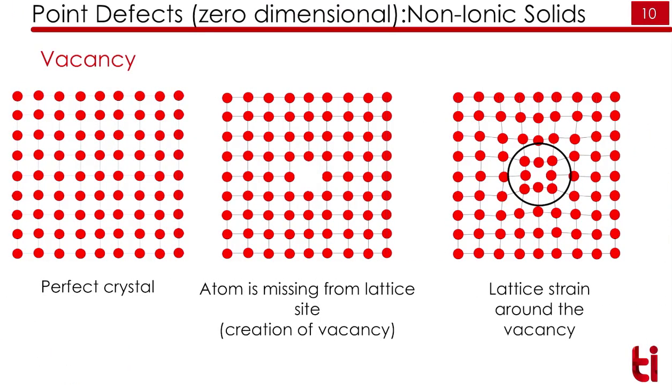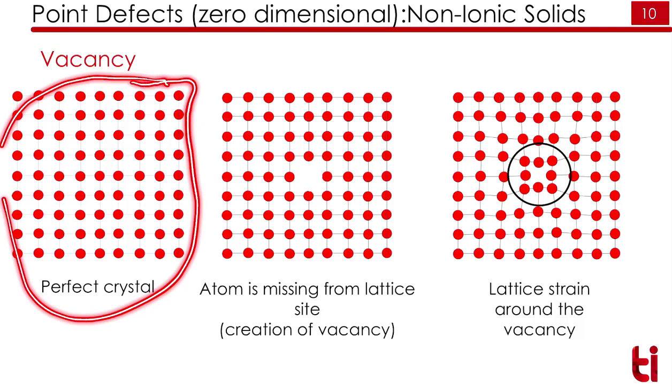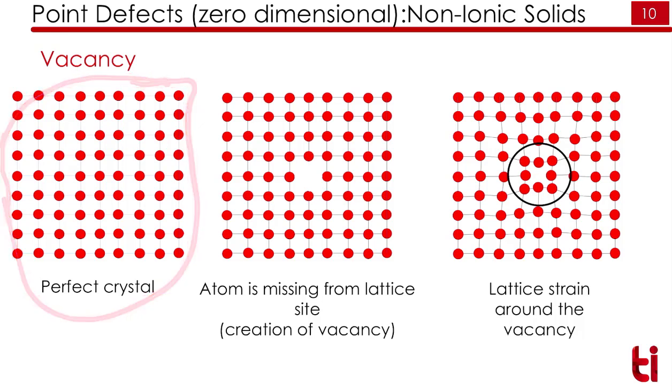Vacancy is the missing of an atom from its original position. We can see here we have a perfect crystal. There are no impurities, which means there is no vacancy. All atoms are perfectly at their original positions. Here you can see that an atom is missing. This we call a vacancy: removal of an atom from its position, and due to this there will be a strain around the vacancy.